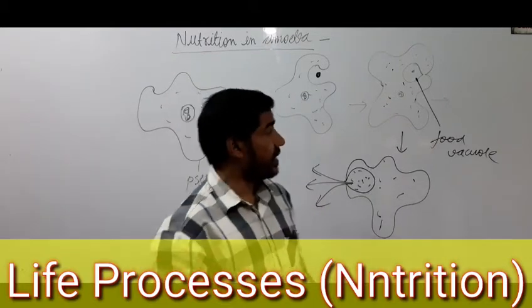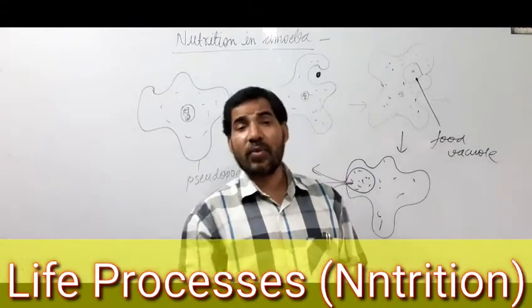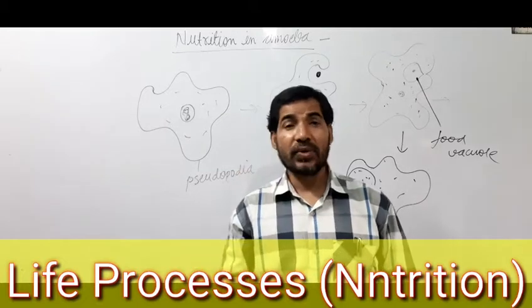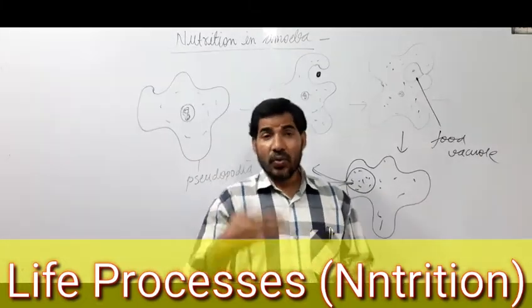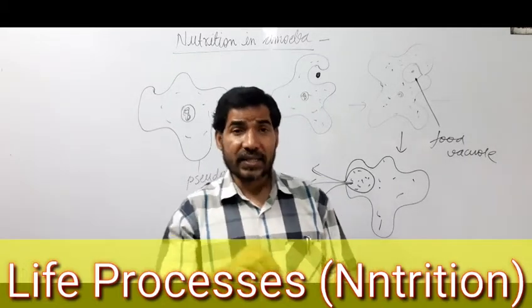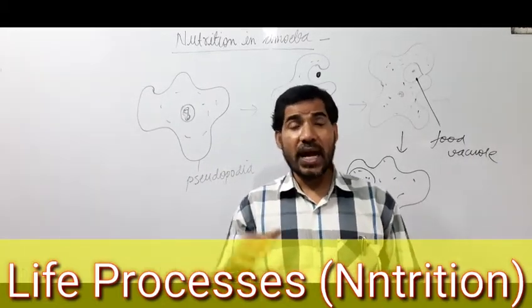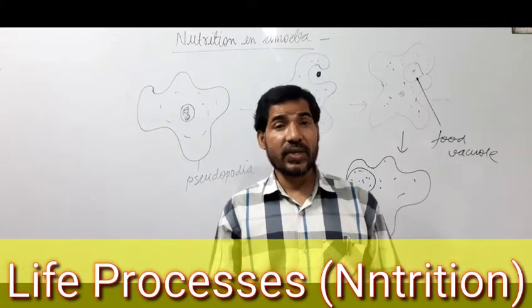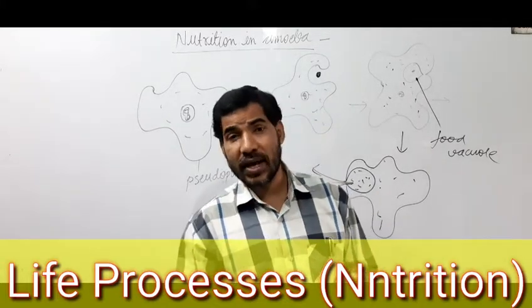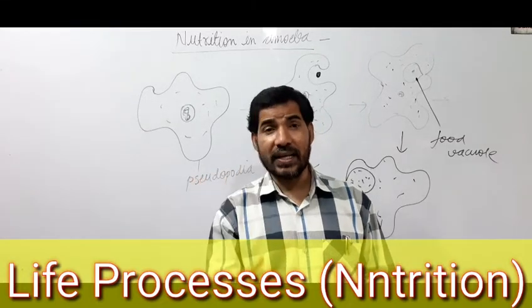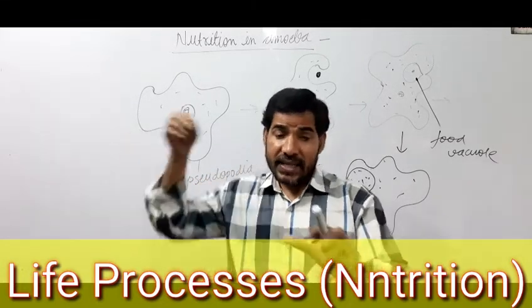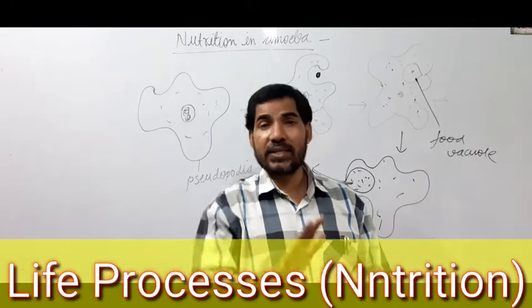Now we will see, in amoeba, intracellular type of digestion takes place. There are two types of digestion. One is called intracellular and second is called extracellular. What is the meaning of intracellular digestion? When the process of digestion takes place inside the cell, it is called intracellular digestion, and when the digestion takes place outside the cell, that is called extracellular digestion. Since amoeba is unicellular, it means it is made of a single cell, and digestion takes place inside that cell, so it is called intracellular digestion.